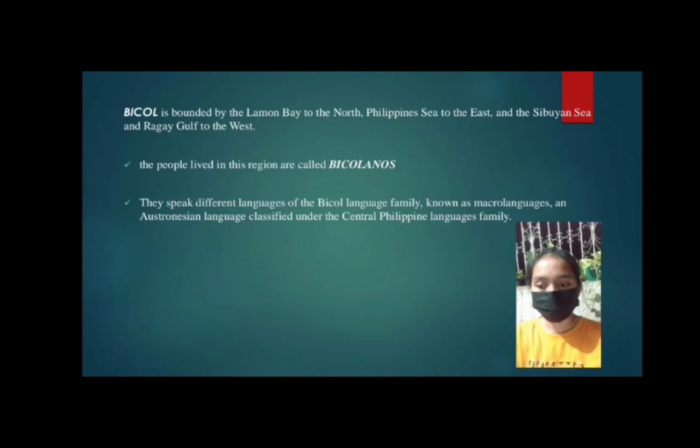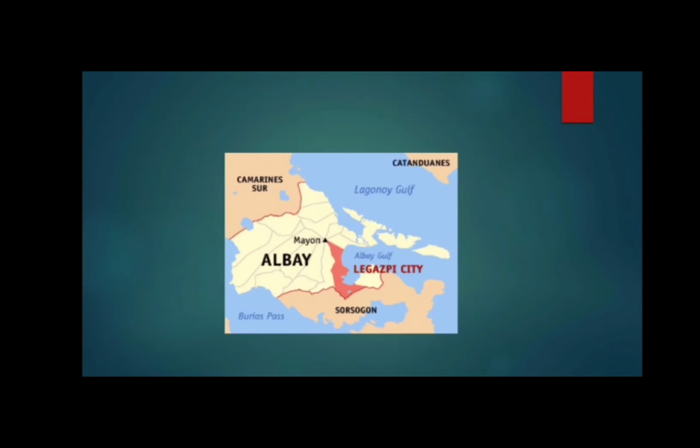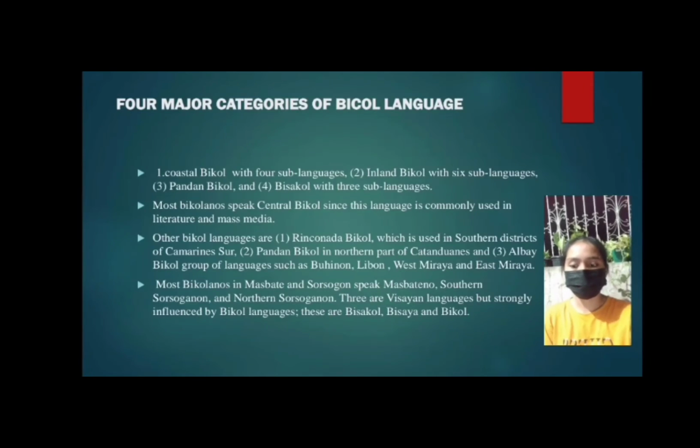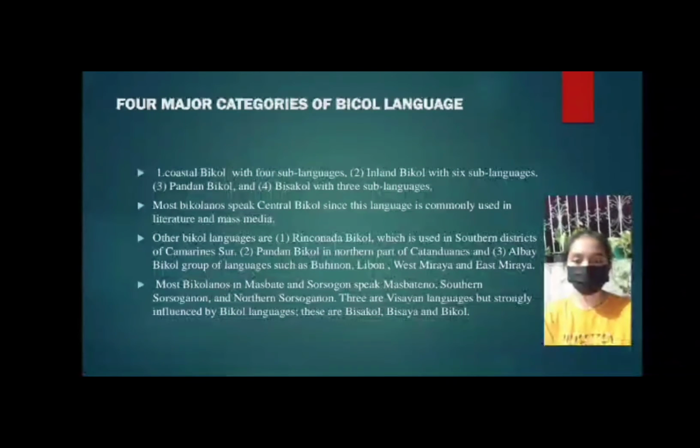Bicol is bounded by Lamon Bay to the north, the Philippine Sea to the east, and the Sibuyan Sea and Ragay Gulf to the west. The people who live in this region speak different languages of the Bicol language family, known as macro languages, an Austronesian language classified under the Central Philippine language. The next slide shows the four major categories of Bicol language.